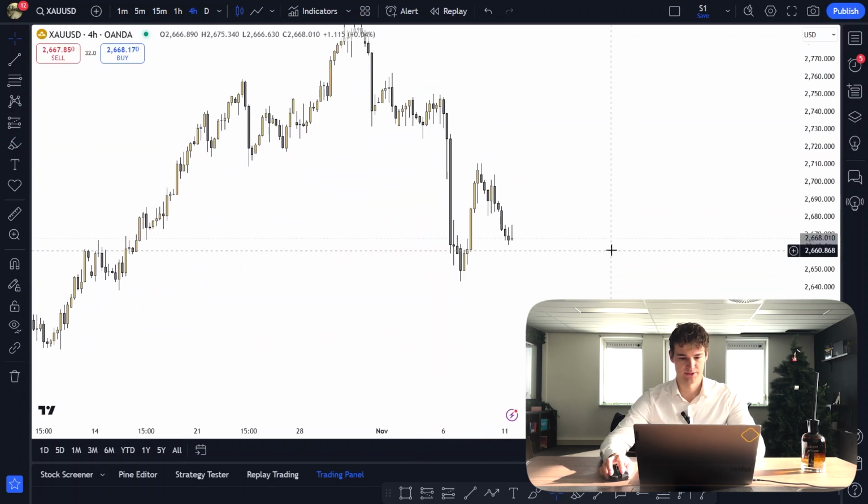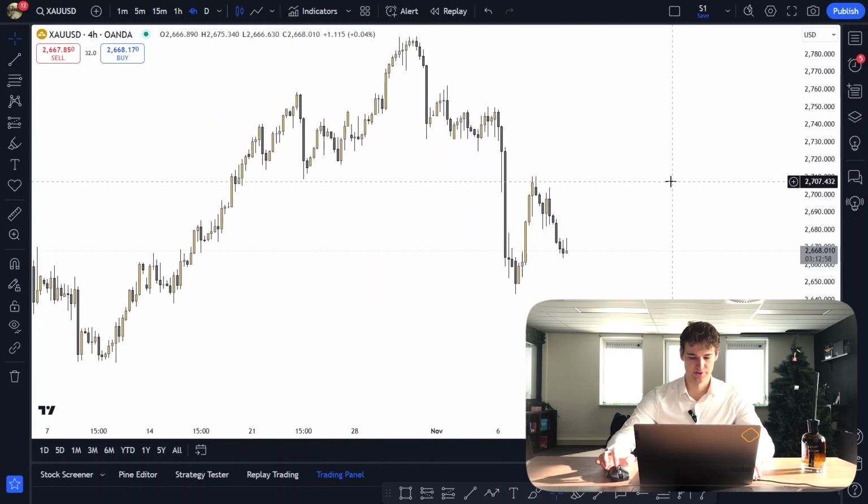And finally, gold hasn't really changed either. There's nothing really significant on gold right now. So that's it for today.